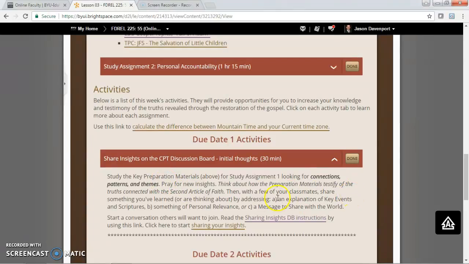It says study these, and then with a few of your classmates, share something you've learned or are thinking about by addressing A, an explanation of key events in scriptures, B, something of personal relevance, or a message with the world. Now, you will be required to use 200 words or more on this first discussion board. You'll go ahead and click on there if you need more instructions, but click here to start sharing your insights.